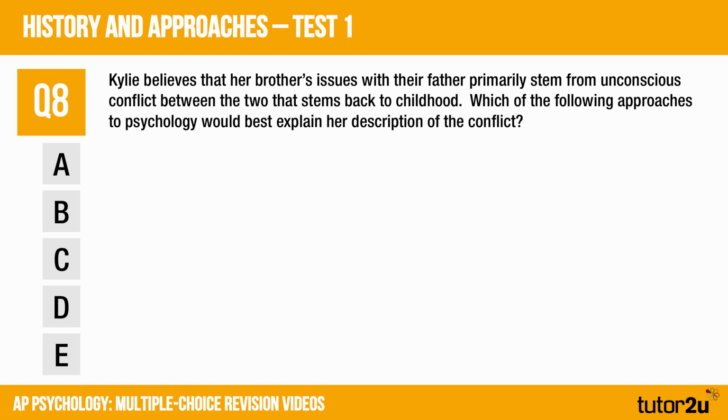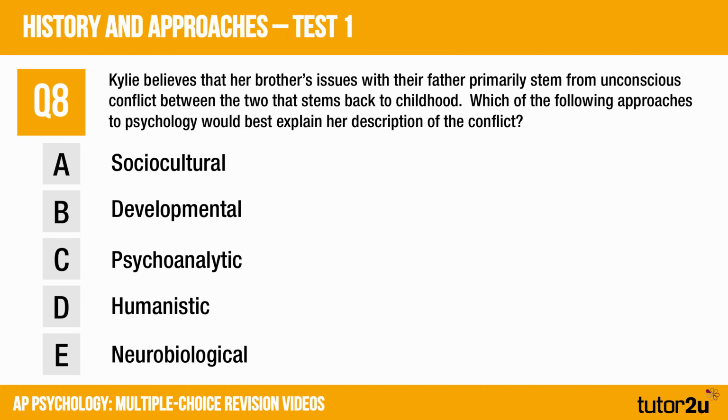Question 8. Kylie believes that her brother's issues with their father primarily stem from unconscious conflict between the two that stems back to childhood. Which of the following approaches to psychology would best explain her description of the conflict? Pause the video, have a go at that one. So what's the answer here for Kylie and the issues her brother has with their father?